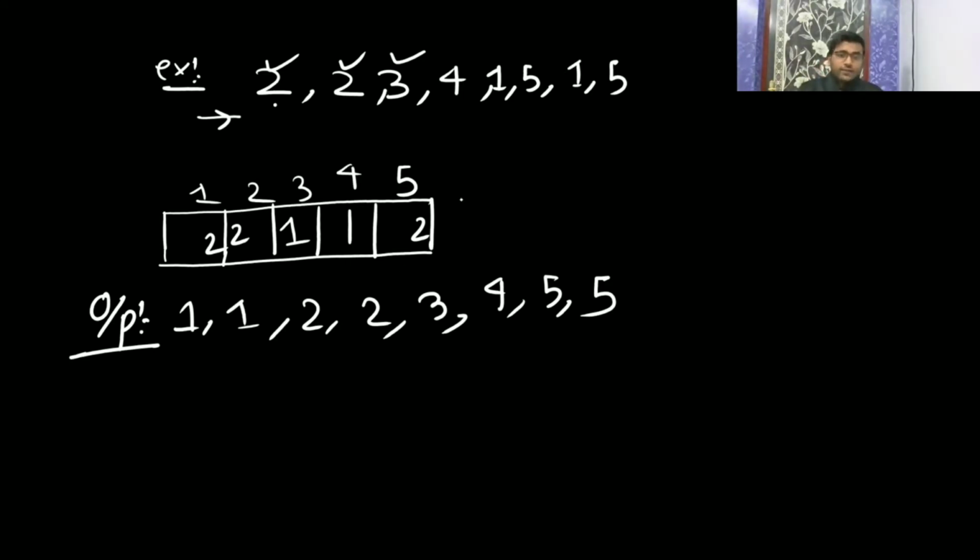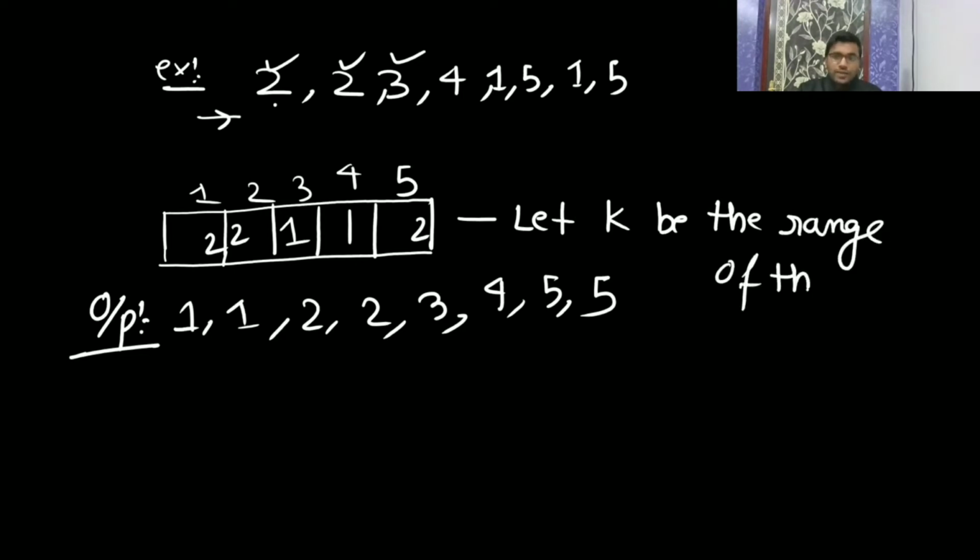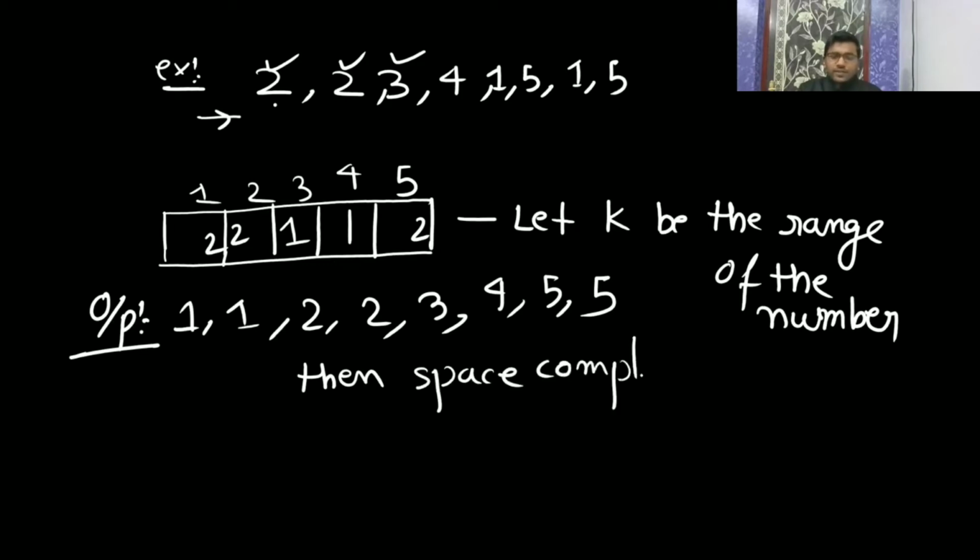If we talk about space complexity, let's assume k is the range of the numbers. Then space complexity is going to be big O of k. Here you require some space which is going to be the size of the array, and the size of the array depends upon the range of the number.